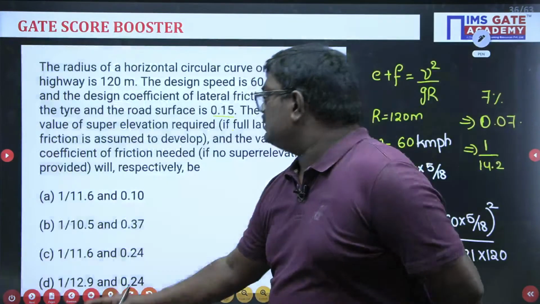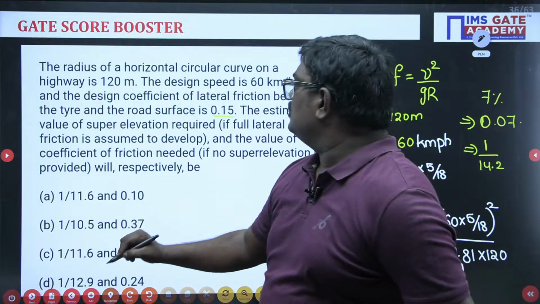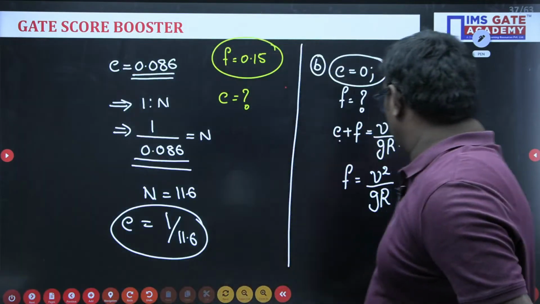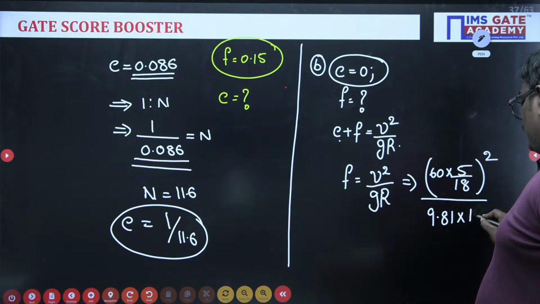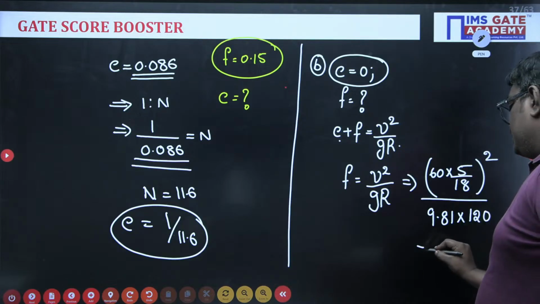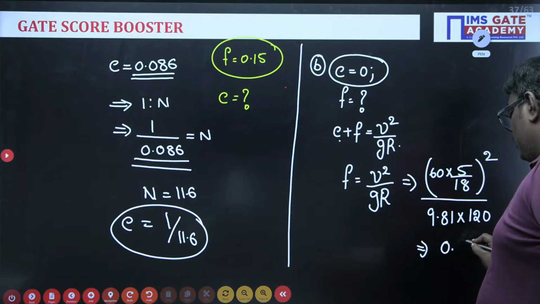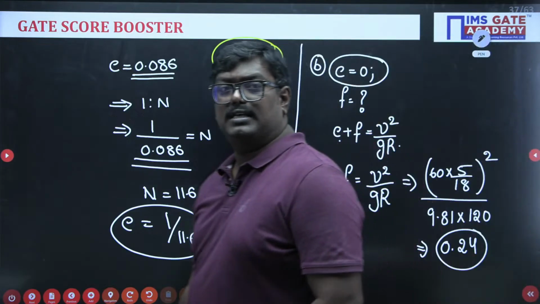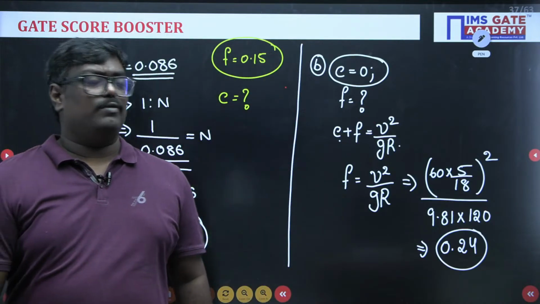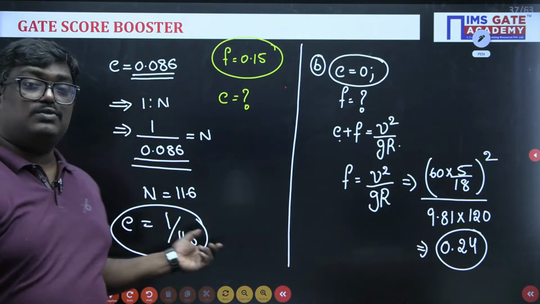What is the radius? Radius is given as 120 meter. So 9.81 into 120. If you solve this, you will get a value of 0.24. Clear, sir?